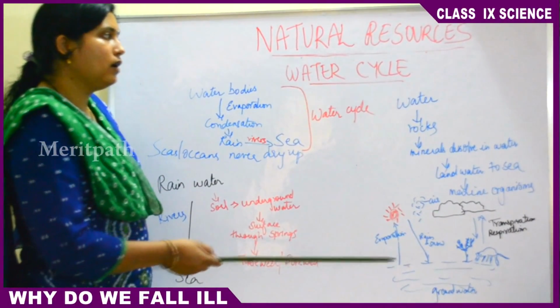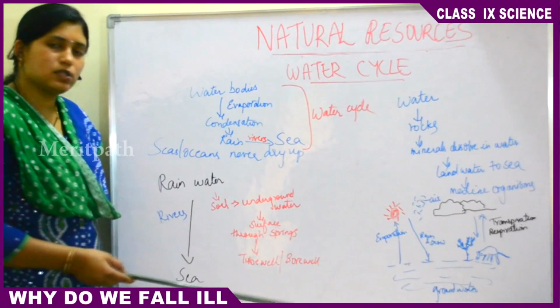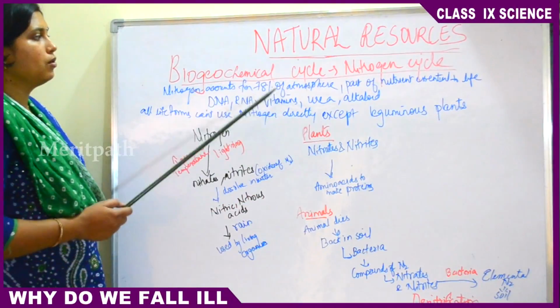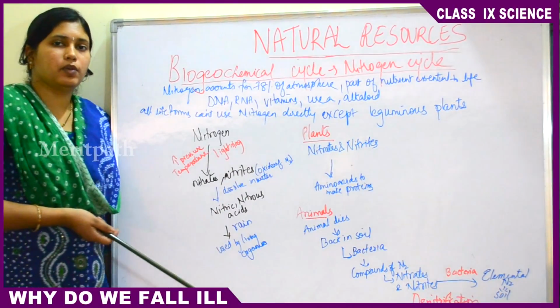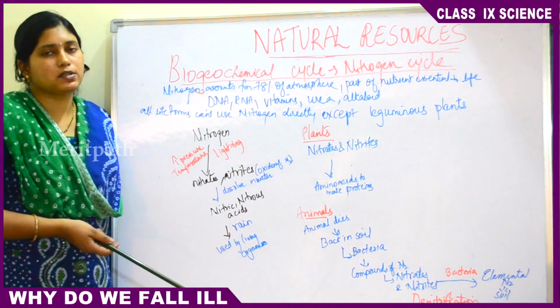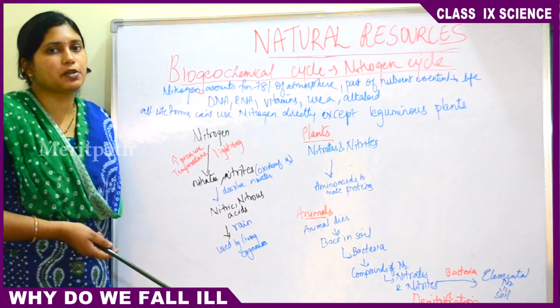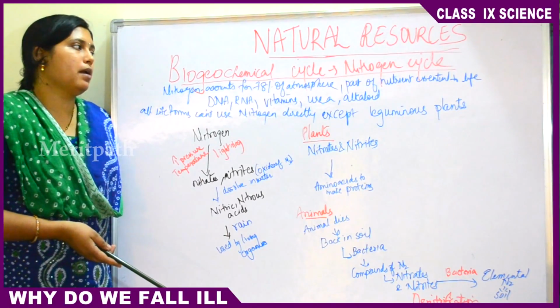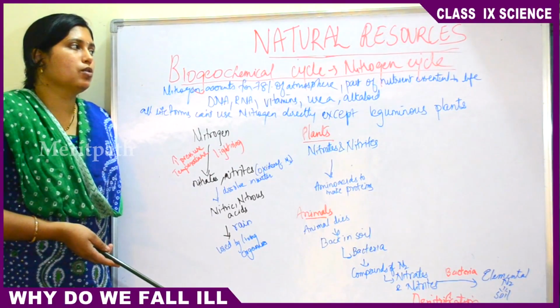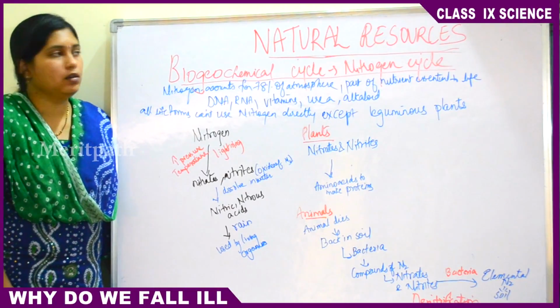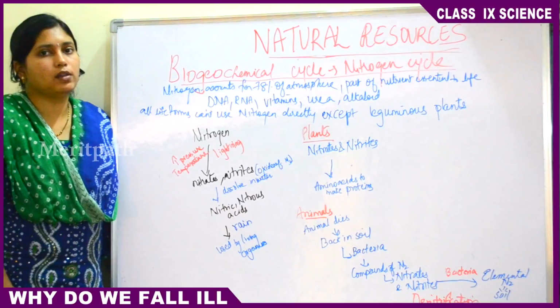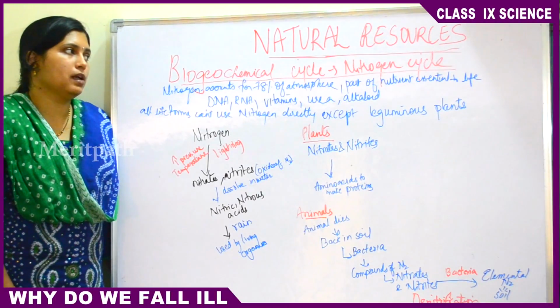So this is what explains the water cycle. The next process will be the nitrogen cycle. So what is a biogeochemical cycle? A constant interaction between biotic and abiotic components. The relationship and interrelationship between them explains the biogeochemical cycle. Water cycle, nitrogen cycle, carbon cycle, oxygen cycle, all these are examples of biogeochemical cycles.